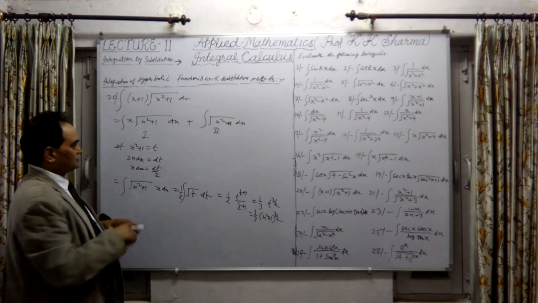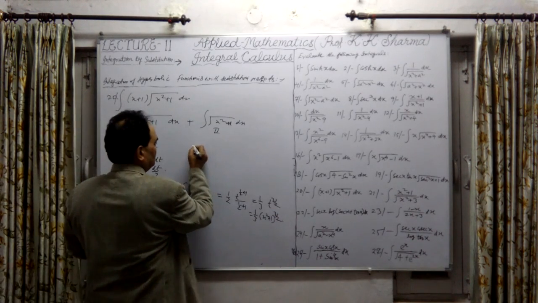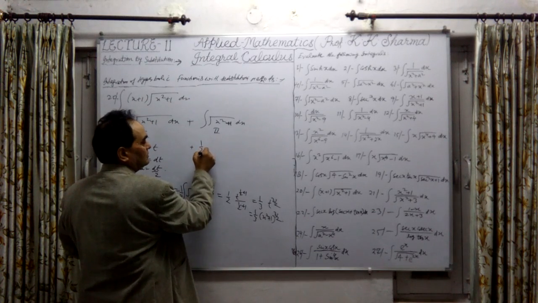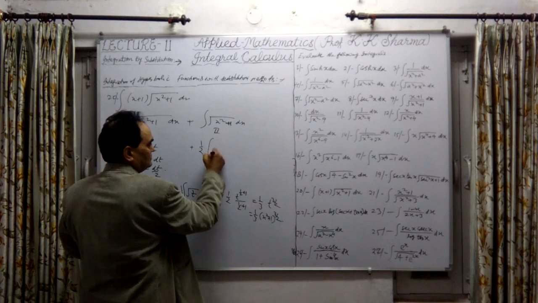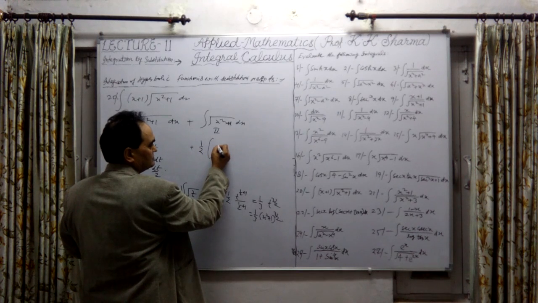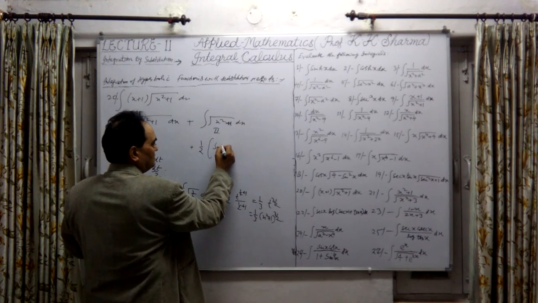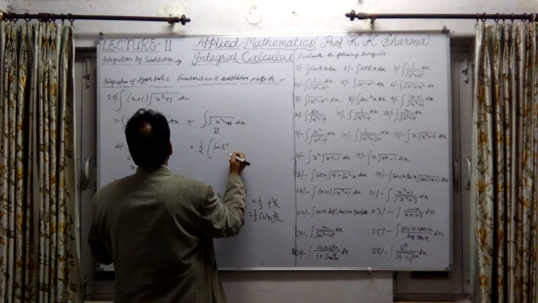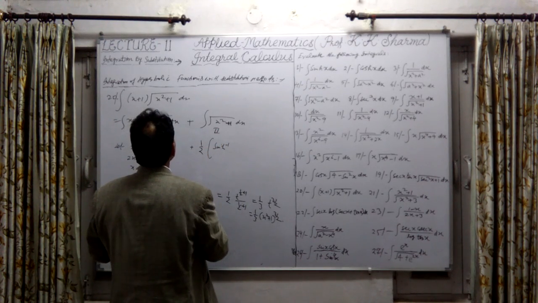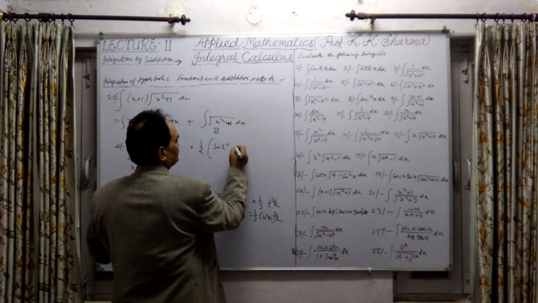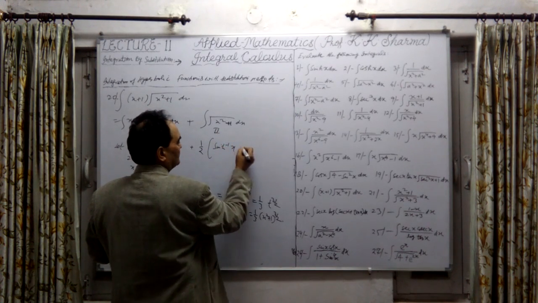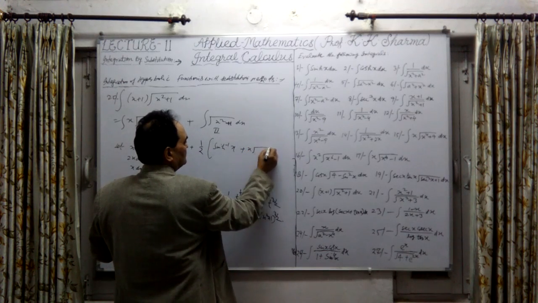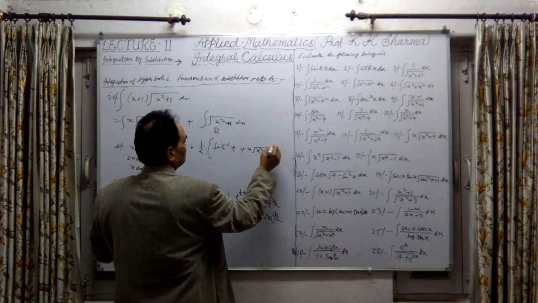Okay, the second part we know. This is equal to plus, 1/2 we can take out. So that will be theta, meaning sinh inverse of x, because here we have only x, plus x under root x square plus 1.